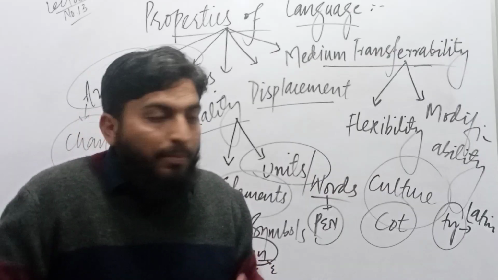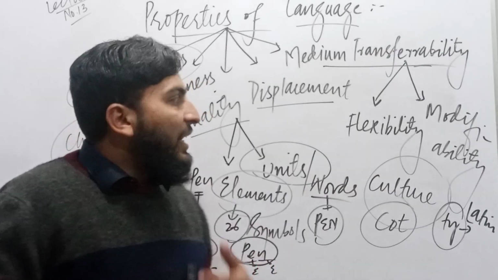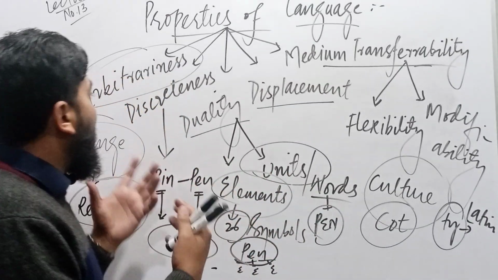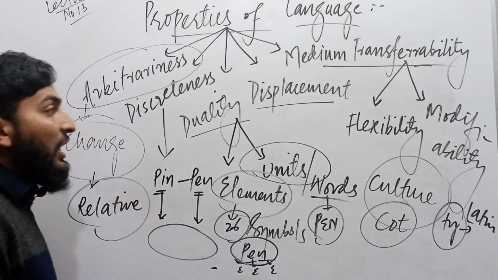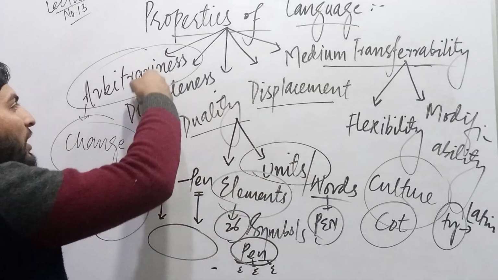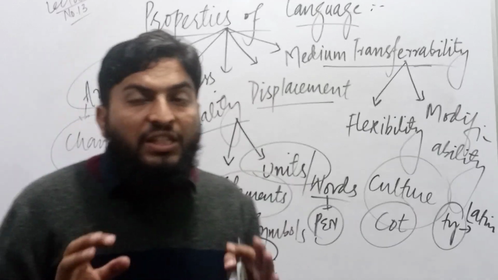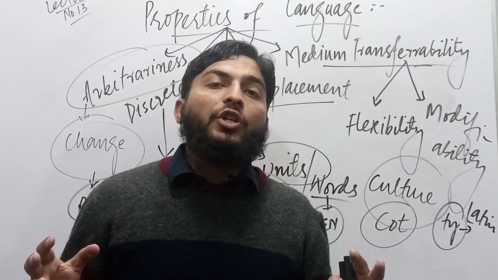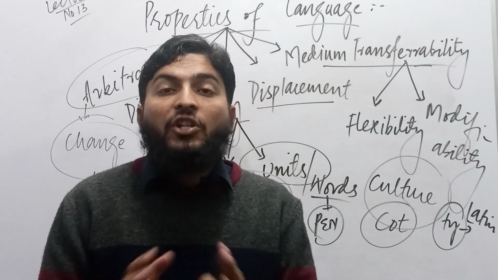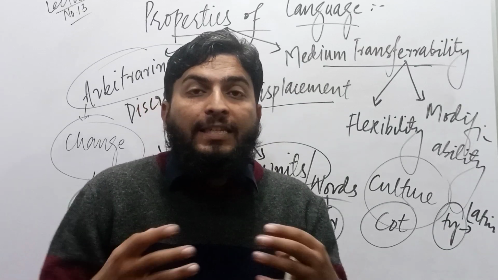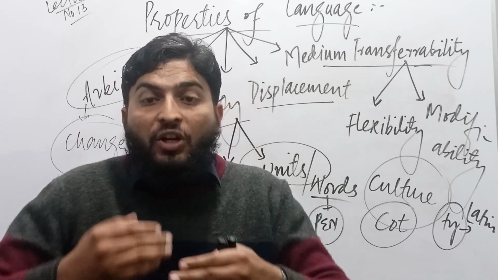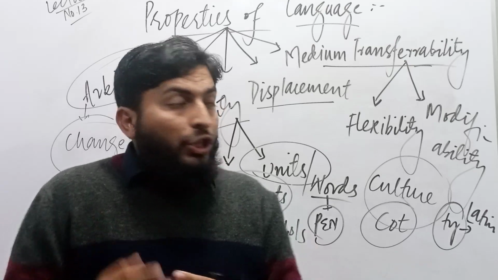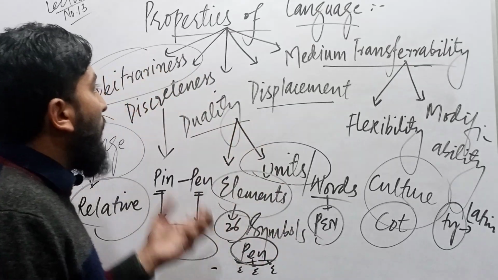There is the chance of flexibility, and language is modifiable, language is flexible, there is displacement, there is duality, there is discreteness, and there is arbitrariness. But above all these properties, arbitrariness is a very prominent property, which means language is relative in nature. It is not rigid, it is not absolute. Language is flexible because it evolves. These are the five properties of language.